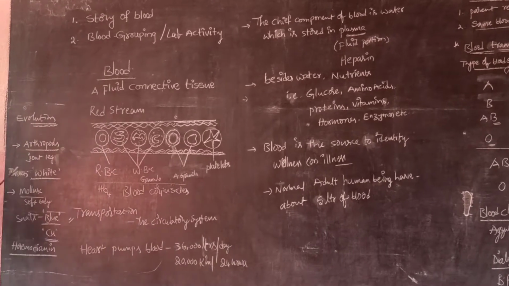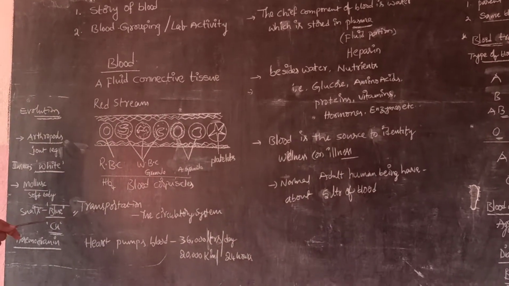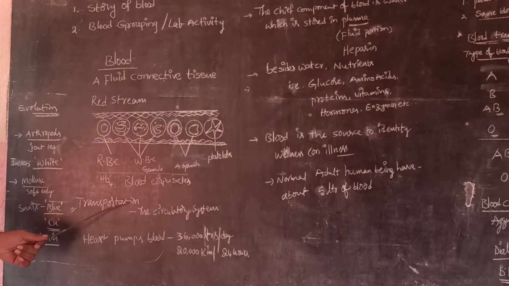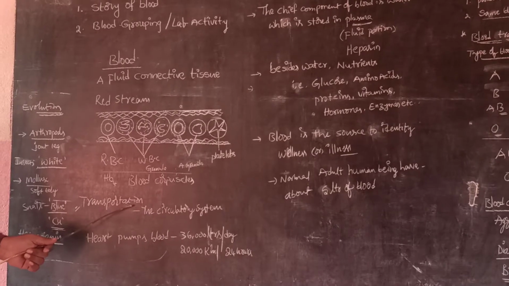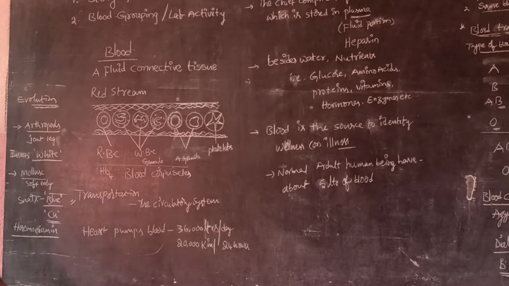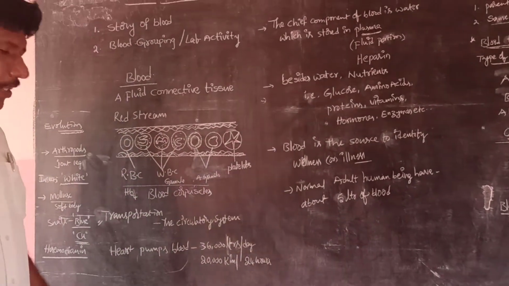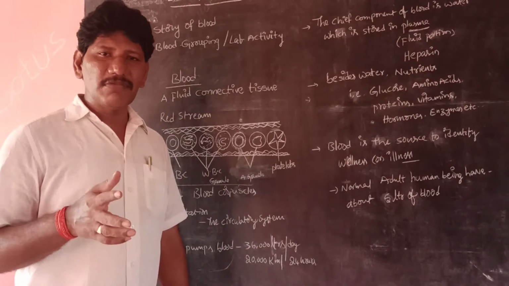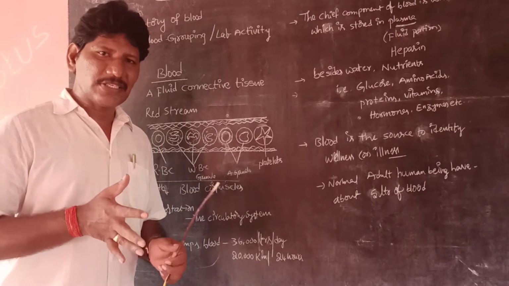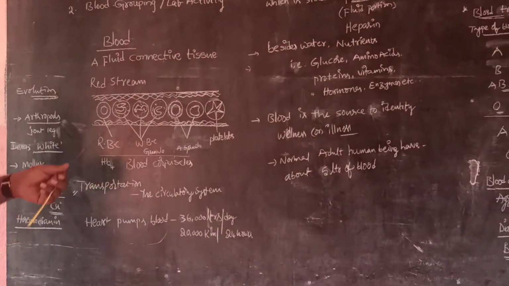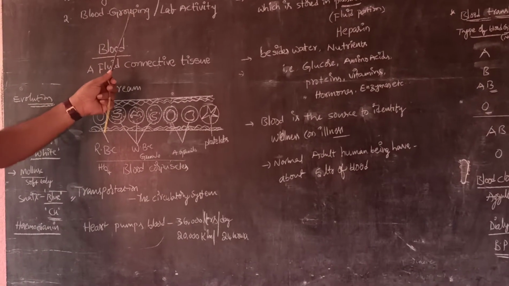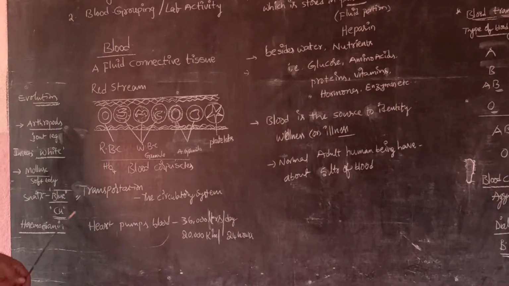Coming to blood, in 10th class we have the third chapter, transportation of materials. Transportation is also called the circulatory system. There we learn about the chief components of the circulatory system, like blood vessels and heart. But in this 9th class session, we are going to learn about the story of blood, why blood is called a fluid connective tissue, and the importance of identifying blood groups.